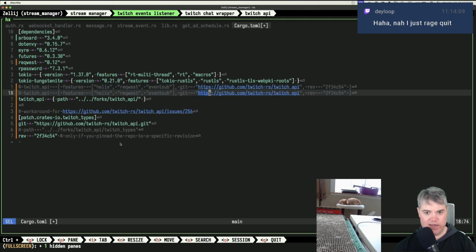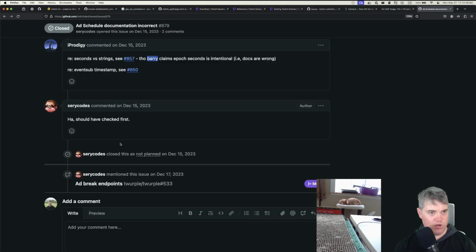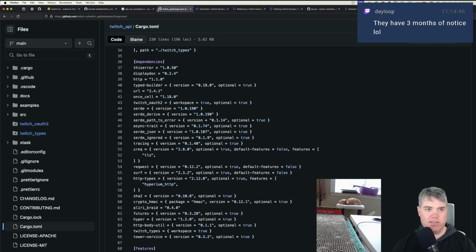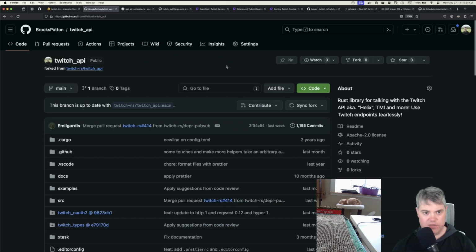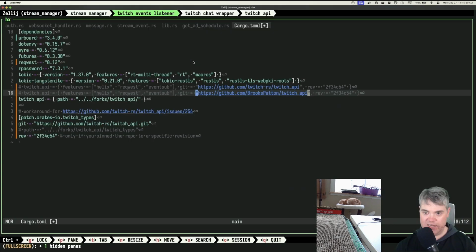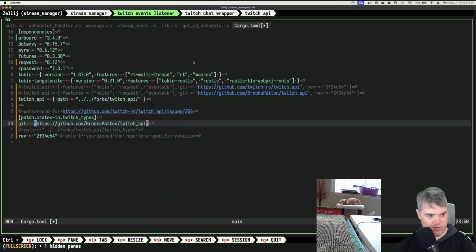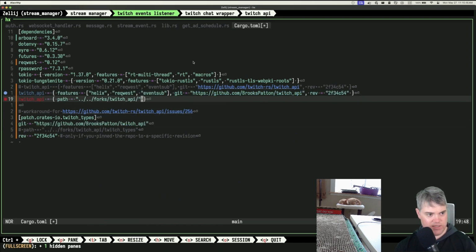Okay, so what if I update it to be mine? So where did, no, not this one. No, wrong one. No, that's Teams. Twitch API. Okay, so grab it from here, and that should be the same revision. 2F3, yeah. Okay, so if I do that, then grab from here too, and enable, disable. Kind of sucks, because I might have to do changes up there.